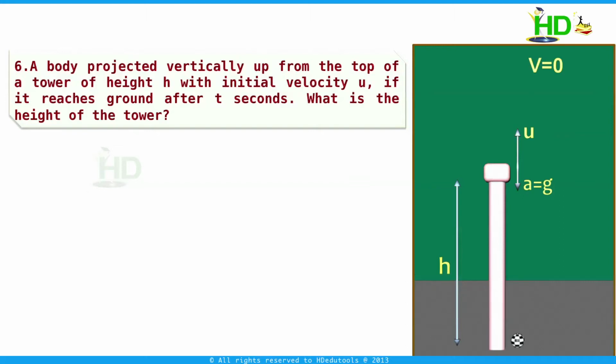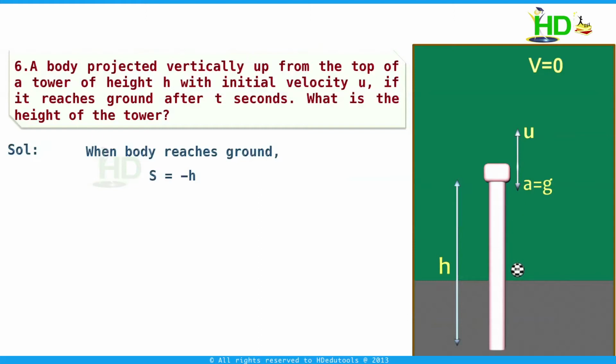Now in this problem it is given that in time t seconds it reaches the ground. That means after t seconds the displacement s is equal to minus h. Why do we have to take the displacement as negative? We are projecting the body vertically up, but the displacement is vertically down.